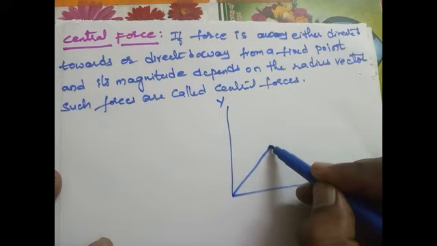Therefore, for a particle rotating about an axis due to the central force, the angular momentum is constant both in direction and magnitude. This is called conservation of angular momentum.